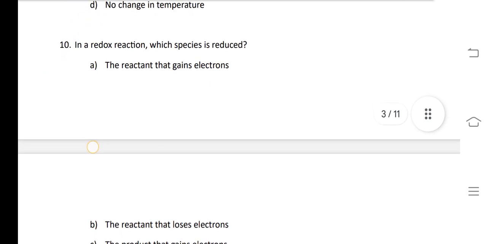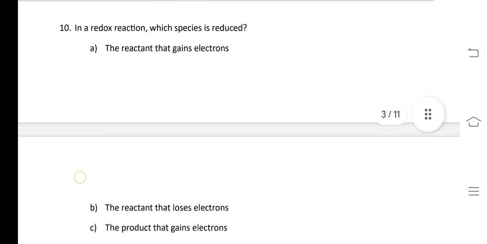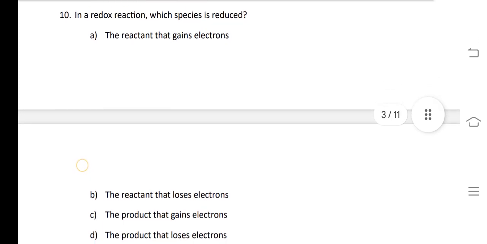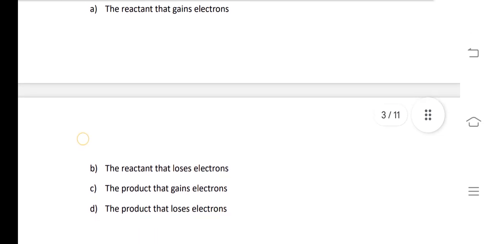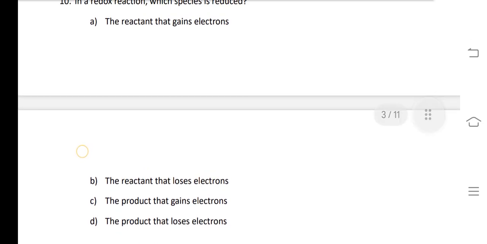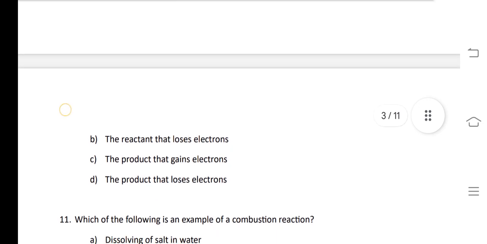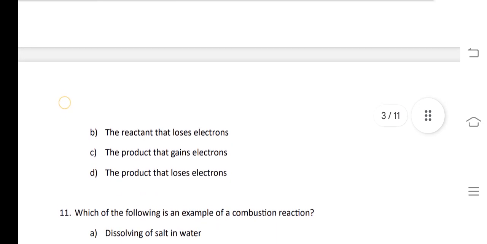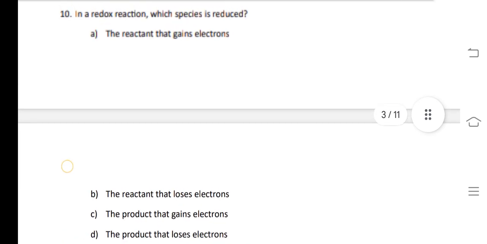Our next question is, in a redox reaction, which species is reduced? The reactant that gains electrons, the reactant that loses electrons, the product that gains electrons, the product that loses electrons.